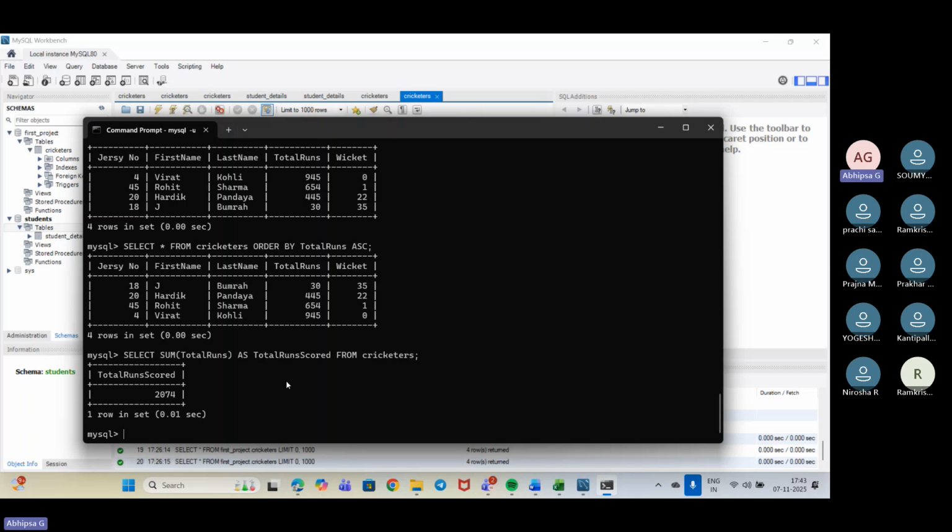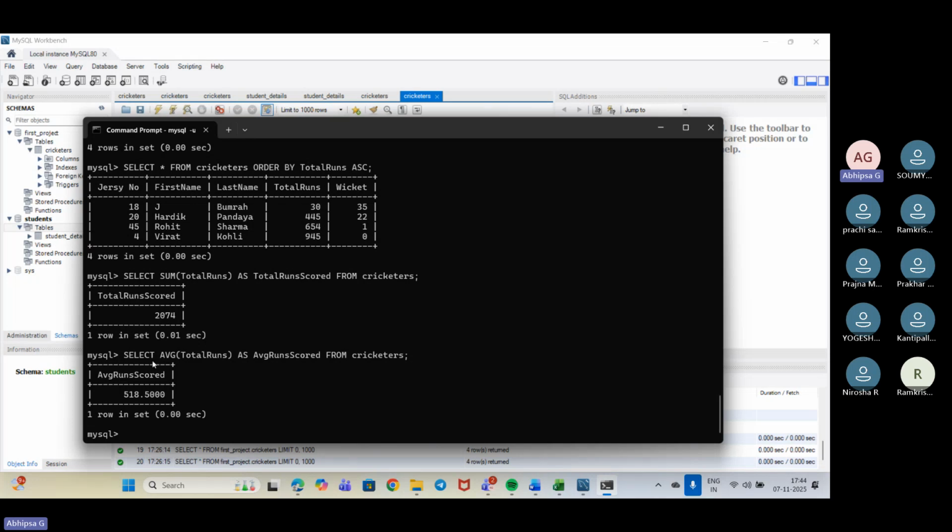Okay. Fine. So similarly, if I need to do average, let's just copy this and paste it. We need to change it up here, so we'll go by average, AVG. Now enter. So we have got the average run score.